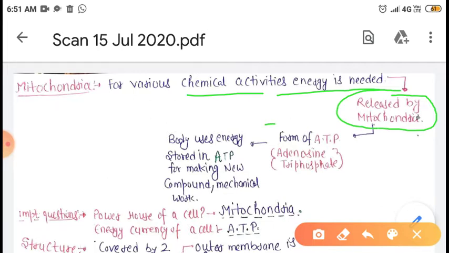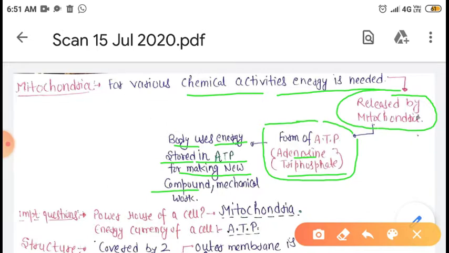How? Our cell organelle mitochondria releases energy in the form of ATP. ATP stands for adenosine triphosphate. So basically our body uses energy which is stored in adenosine triphosphate, that is ATP, for synthesis or making of new compounds and for performing various mechanical work.